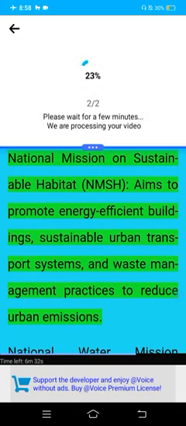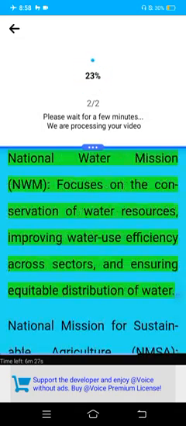National Mission on Sustainable Habitat, NMSH, aims to promote energy efficient buildings, sustainable urban transport systems, and waste management practices to reduce urban emissions. National Water Mission, NWM, focuses on conservation of water resources, improving water use efficiency across sectors, and ensuring equitable distribution of water.